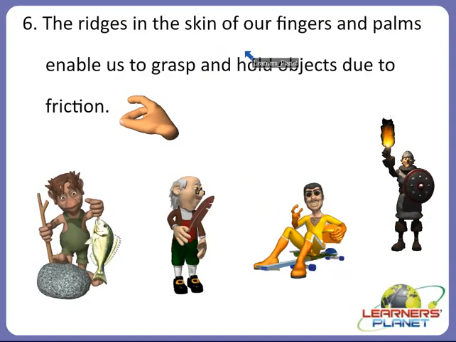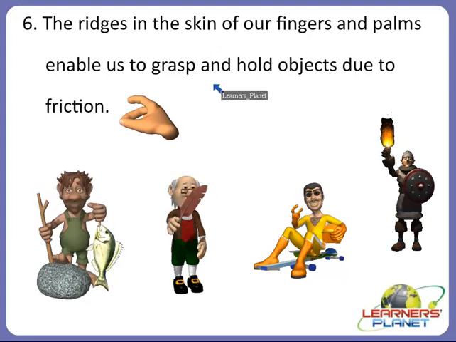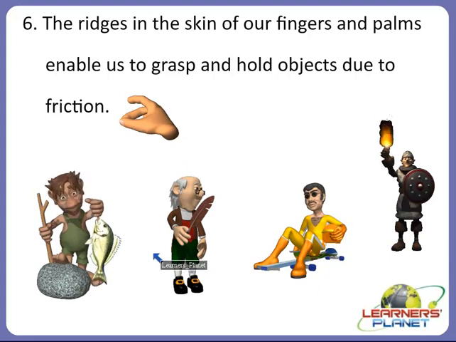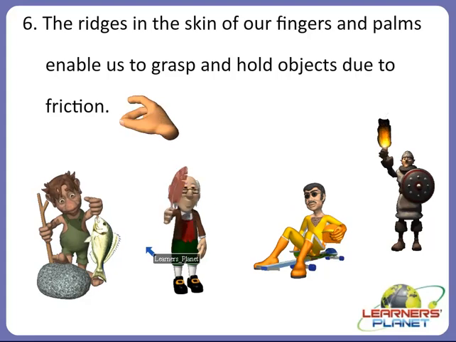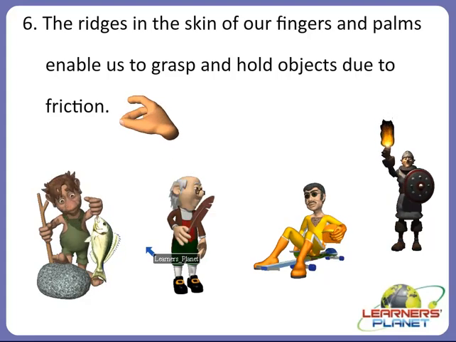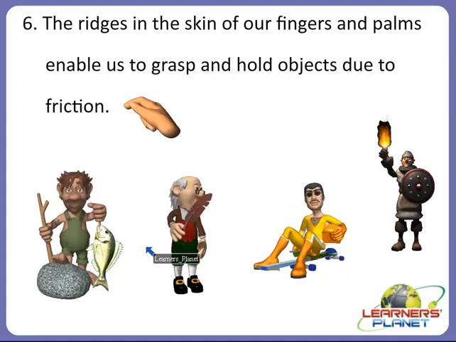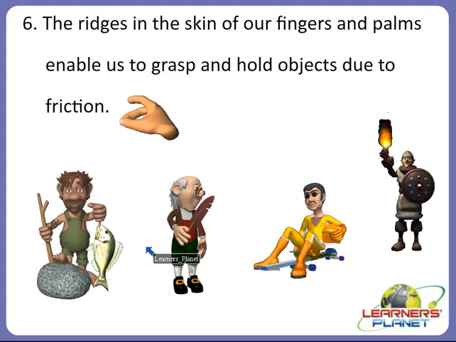Even the ridges in the skin of our fingers and palms enable us to grasp and hold objects due to friction. Can you see these examples, these pictures? How are we able to grasp and hold objects? Yes, it is due to friction. So there are many such advantages of friction. It enables us to walk without slipping.